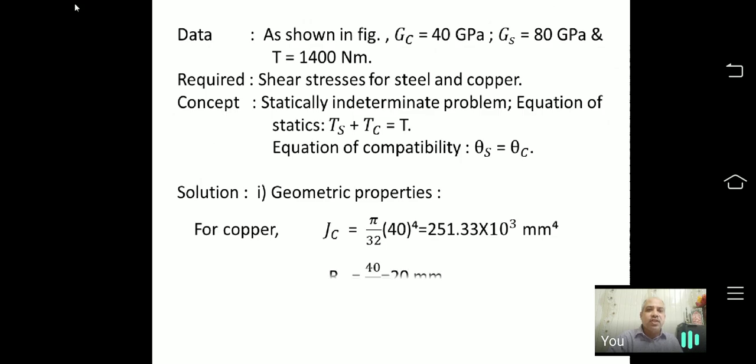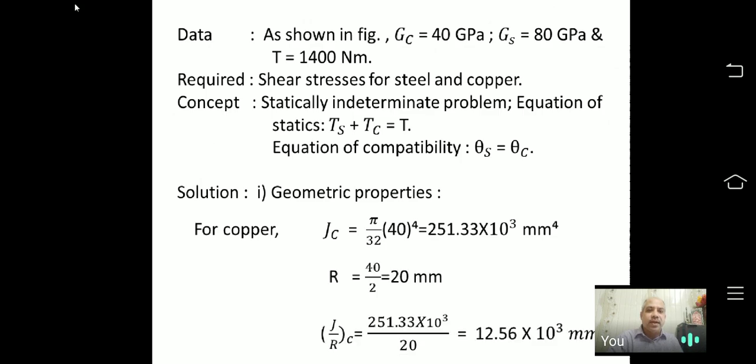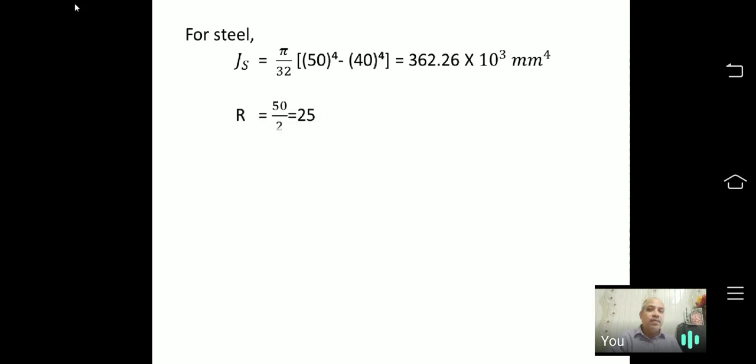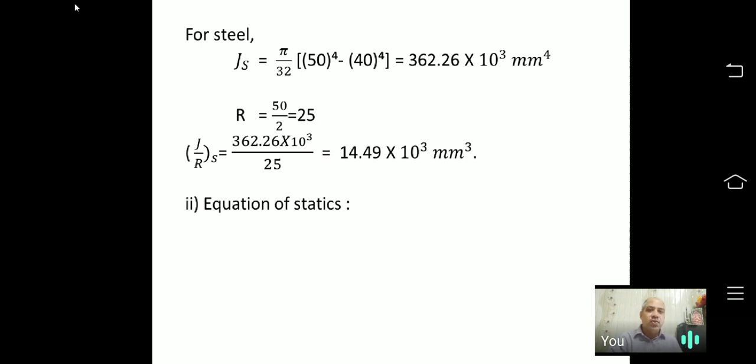You can see their geometric properties. Then we have calculated R, then we have the value of J by R. Then for steel, we have calculated Js, and from this we will get these values of J for steel and second for copper. And then we have two equations to calculate values of Ts and Tc, that is copper.